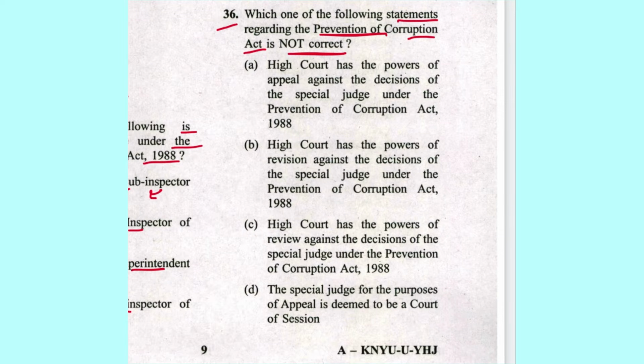High Court has the power of appeal against the decision of the special judge under the PC Act. This is correct. High Court has the power of revision. Yeah, this is also correct. High Court has the power of review. Appeal and revision is mentioned, review is not mentioned. Prejudice has a purpose of appeal deemed the court of session. This is correct. So C is the answer, and this is section 27 of PC Act.